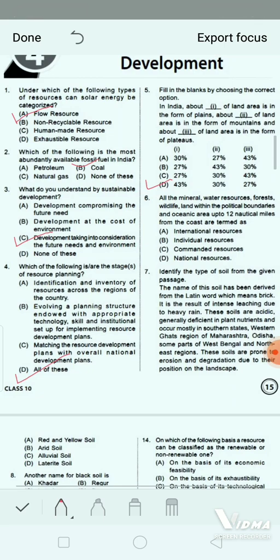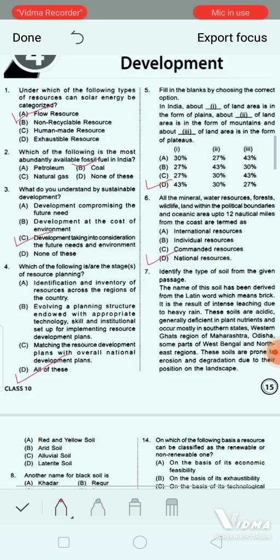All the mineral, water resources, forest, wildlife, land within the political boundaries and oceanic area up to 12 nautical miles from the coast are termed as dash. Option A, international resources. Option B, individual resources. Option C, commanded resources. And option D, national resources. Yes, the correct answer will be option D, that is national resources.